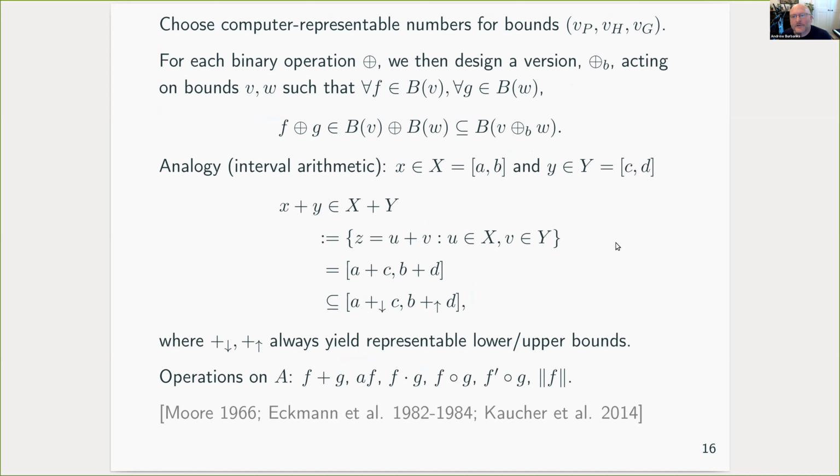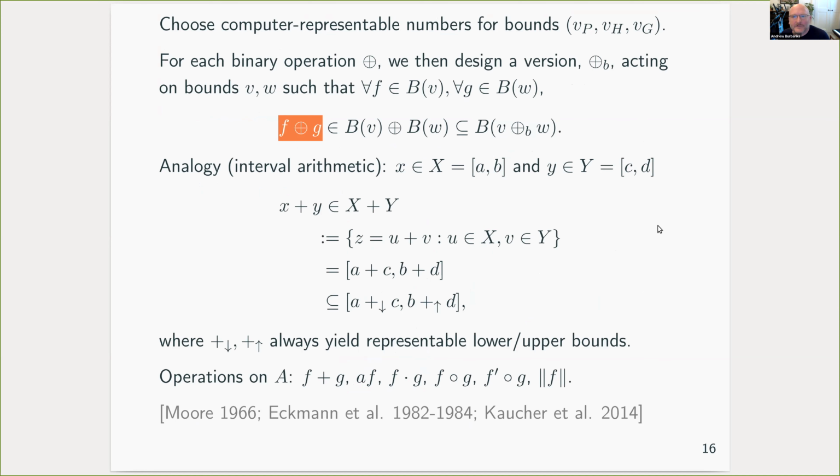The idea then is when working in a computer, we're going to choose computer representable numbers for all of these quantities forming our bound. And anytime we need to do an operation, we compute a new bound which specifies a function ball guaranteed to contain the result of the operation.